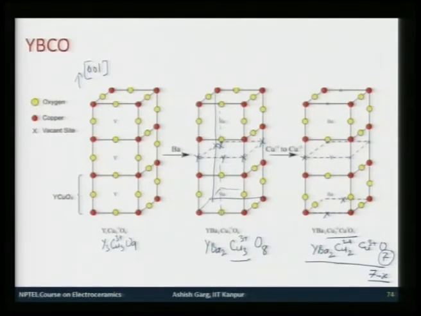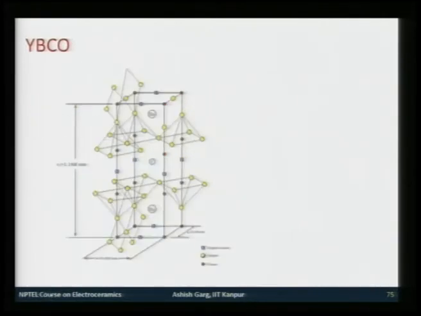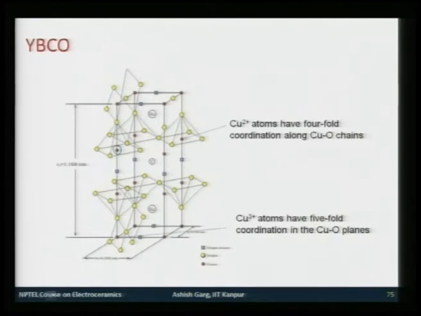This becomes YBa2Cu3O7, and when some more oxygen goes out, when it is 7 minus x, it becomes a superconductor at roughly 6.85, or x is approximately equal to 0.15. So, this is the structure, 1 unit cell. Now, the important observations are that these copper atoms are 5-fold coordinated, 4 of these and 1 on top, and these copper atoms are 4-fold coordinated.